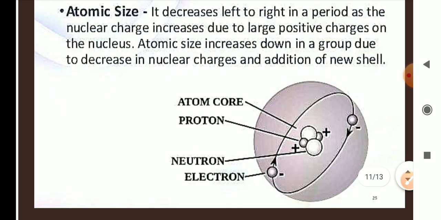Now, atomic size. Atomic size decreases from left to right in a period as the nuclear charge increases, due to the large positive charge on the nucleus. Atomic size increases when we go down the group because of the addition of a new shell.